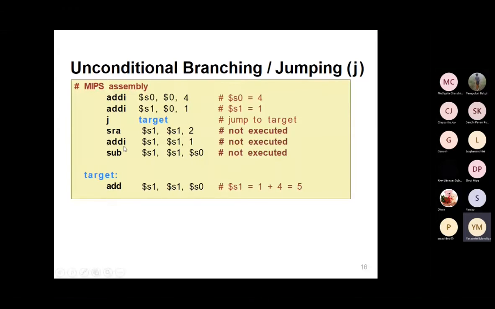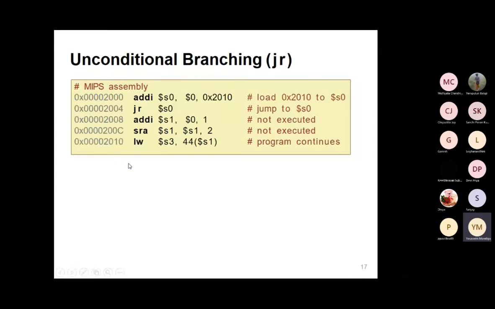Addi is not executed. Subtraction is not executed. Do you understand what I'm saying? So if the condition is true, it means jump directly to the target and implement that operation. The remaining statements are not executed. So this is the example of how unconditional branching is implemented.